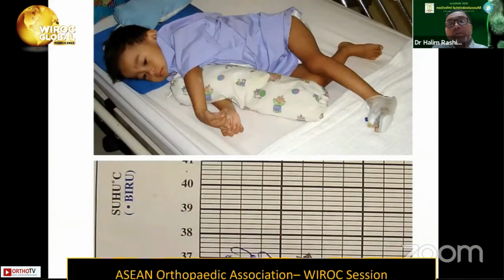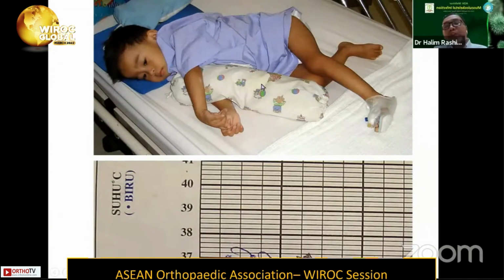So this is the child after the second drainage, after we changed the antibiotics to amoxicillin clavulanic acid. By almost 2 weeks of IV antibiotics, the child started to be favorable, and you can see here he is more comfortable.